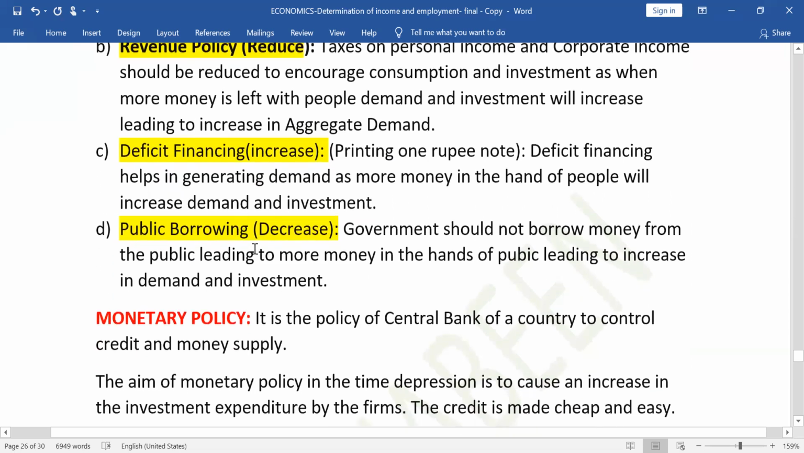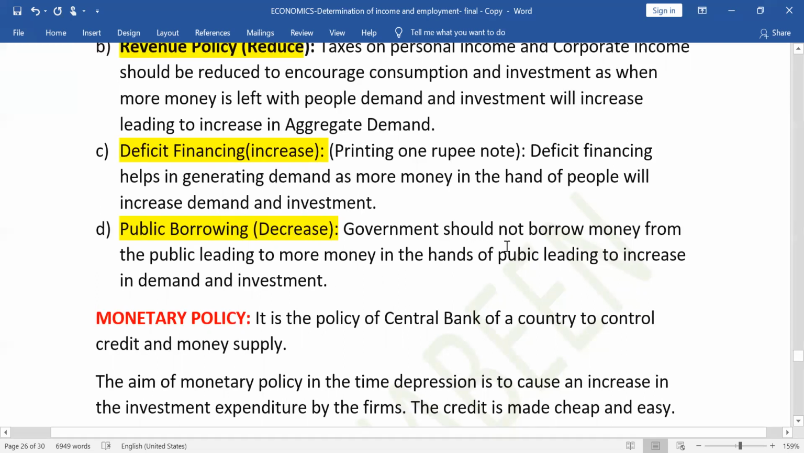Public borrowing should be decreased. Government should not borrow money or should reduce borrowing money in a situation of deficient demand, so that people should have more money in their hand and they can spend, they can demand for consumption good or for investment.